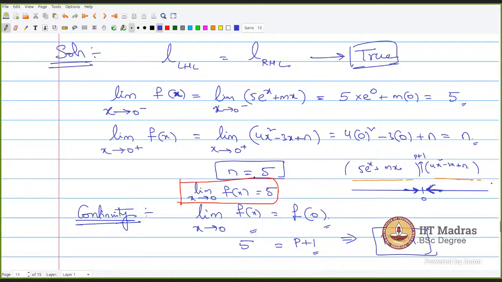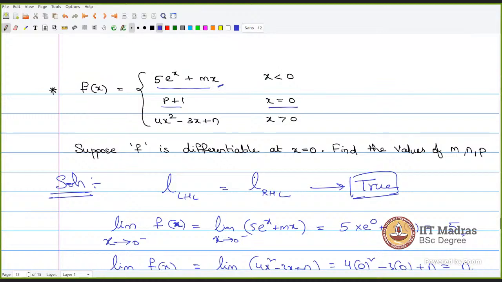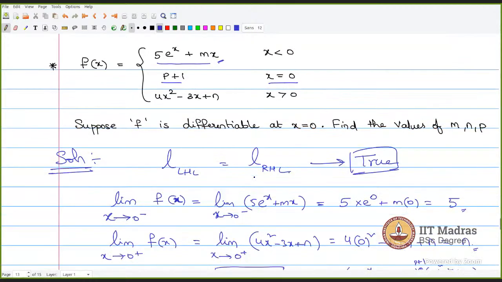No. Whatever you did is also true. Whatever I did is a standard method. What you did is you just substituted 0 in all the cases and equated them. Yes, that is also a valid method. It's not accidental because here the piecewise functions are actually continuous. These are all smooth functions: e power x, and quadratics. These are all very smooth functions.